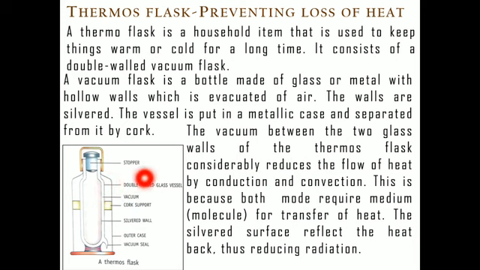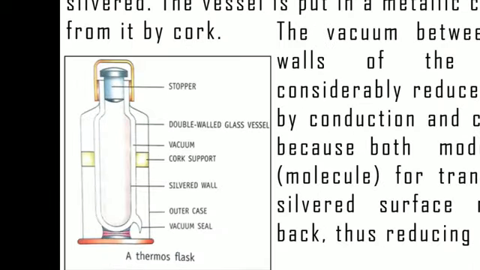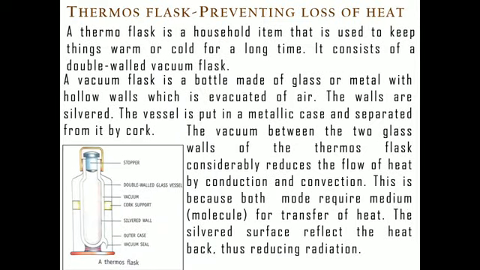So there will be no absorption of heat because the surface is silver. So all three ways of heat transfer, conduction, convection and radiation, are avoided in this household item, the thermos. This is how this item functions, and the hot water will remain hot and the cold water will remain cold in this flask. So this is all about this chapter on flow of heat. Let us do the worksheet also provided with this.